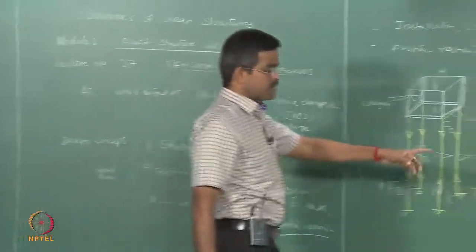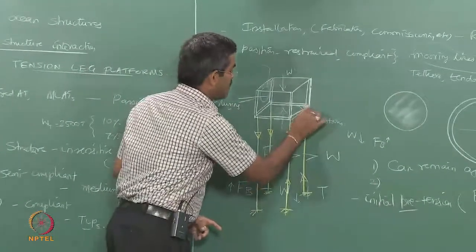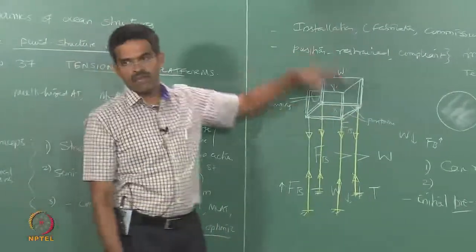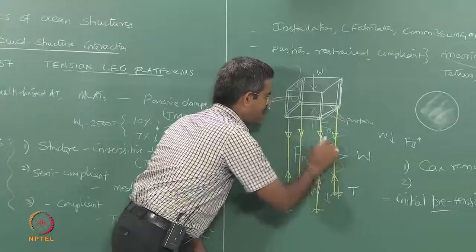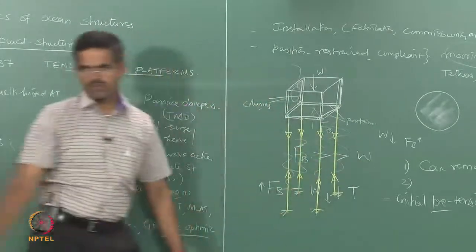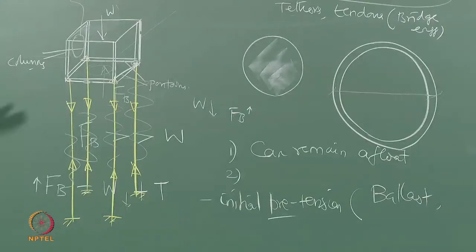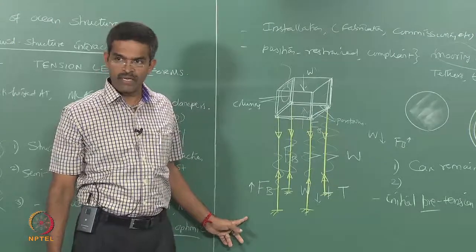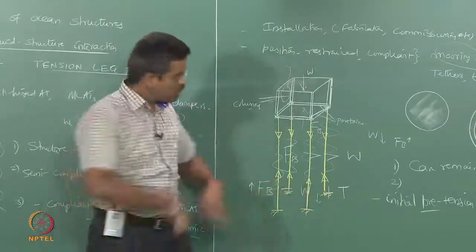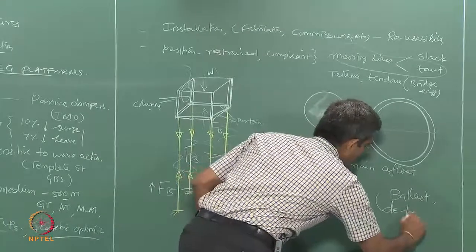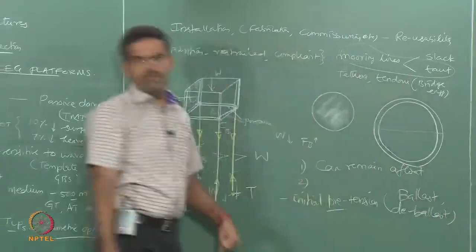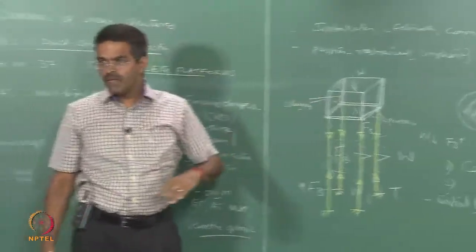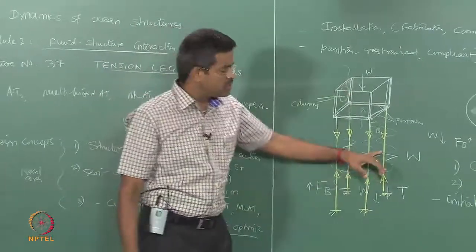So keep on ballasting them, attach a cable here, all these 4 points, and keep on adding ballast. So the cables now will all be slackened, they all will be free, is it not? So the divers can go down, anchor it to the pile foundation at the specific location, and tighten them. Once they are ensured they are tightened, you deballast it. The moment you deballast it, the buoyancy force will try to push the platform up, and that will automatically impose pretension on all these tethers.